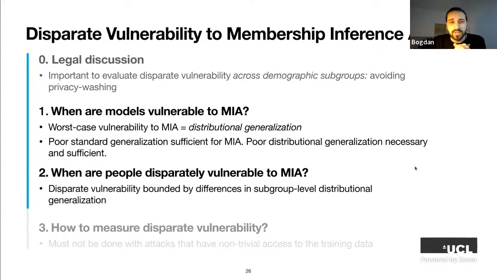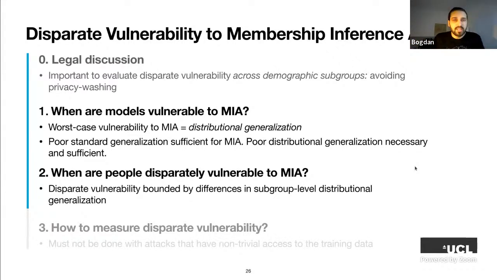Now, when are people disparately vulnerable to membership inference attacks? A subgroup vulnerability is equal to a subgroup conditional version of distributional generalization, and therefore disparate vulnerability, at least to a strong adversary, is bounded by the difference between the degrees of distributional generalization for the two groups in question.